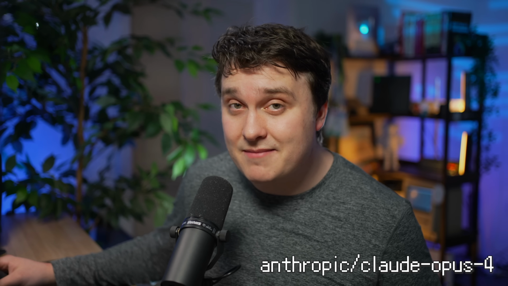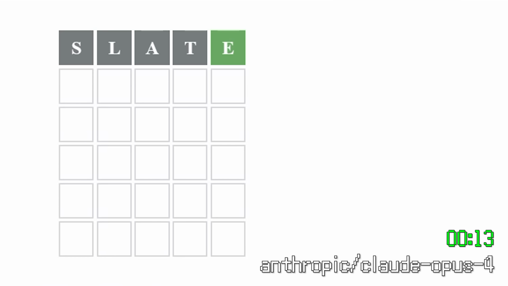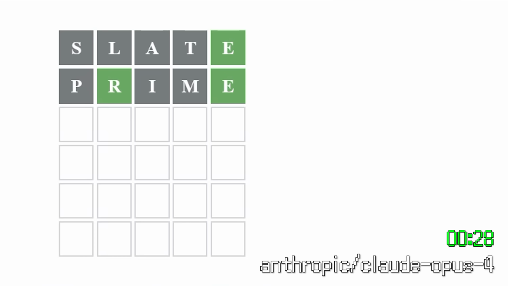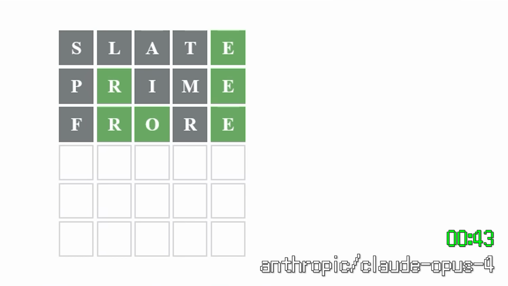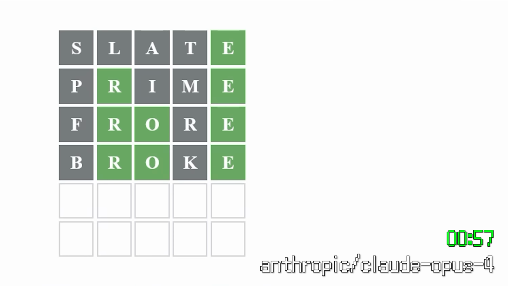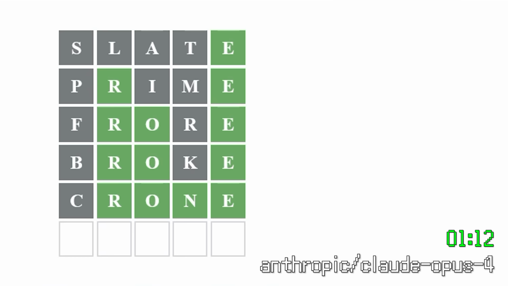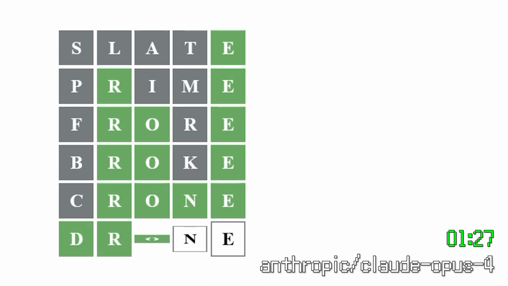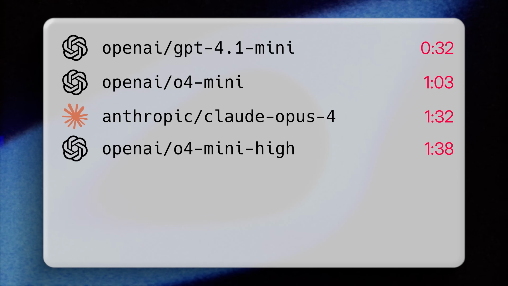Claude 4 Opus, all right, the newest and greatest apparently, got it done in 6 tries. It took about a minute and a half to do it. But what I thought was really interesting with this one is that it got greens every single time. Rather than it be like a yellow and then kind of not understanding what's supposed to be in a different place, it was just very intelligent with what should be replaced with what. I just actually felt like it got a bit unlucky at first.